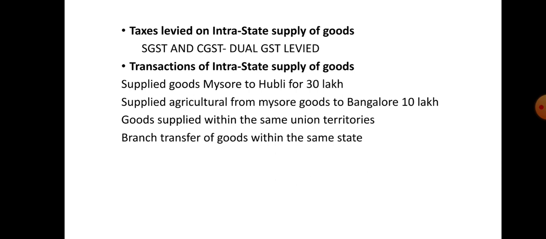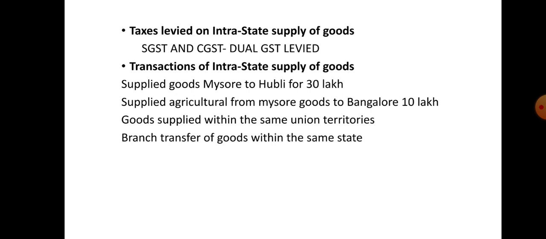Supplied agricultural goods from Mysore to Bangalore for 10 lakh. Here the location of the supplier is Mysore, and the goods are sold or supplied to the place of Bangalore. Both the supplier and the recipient are located in the same state of Karnataka. So it is an intrastate transaction.